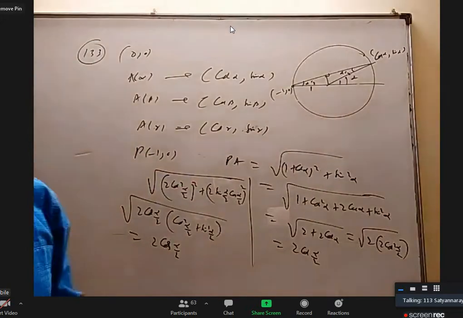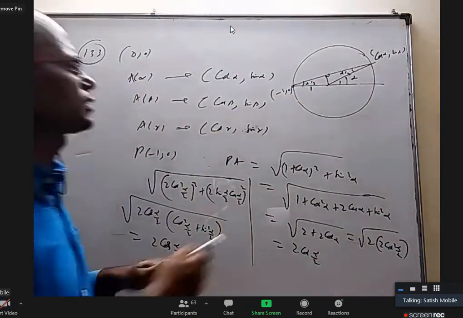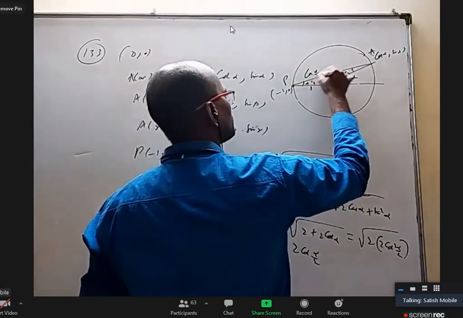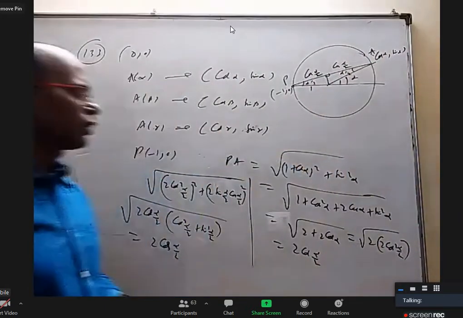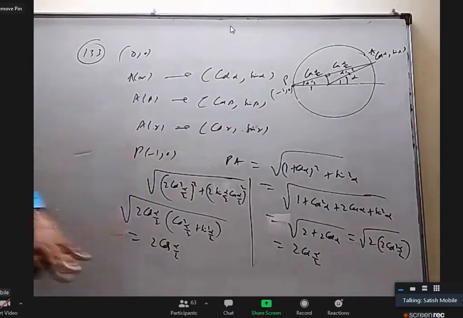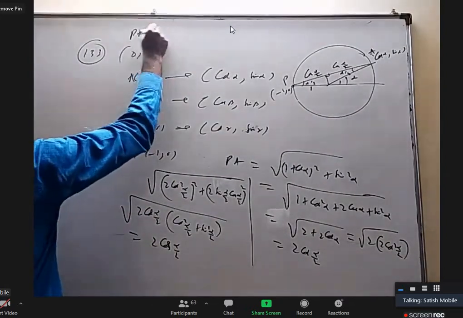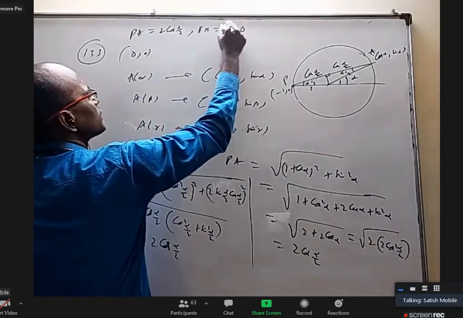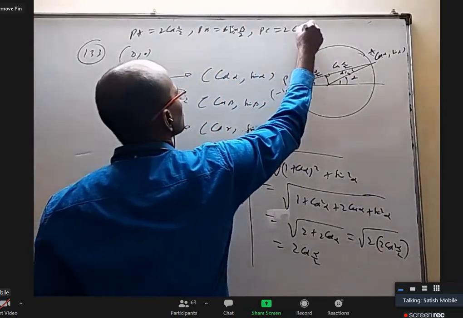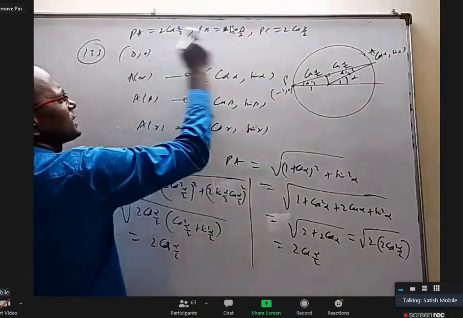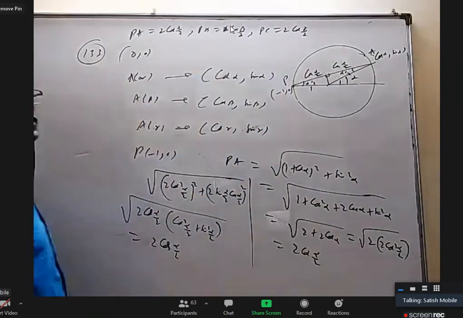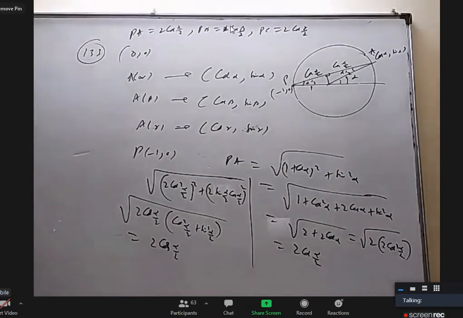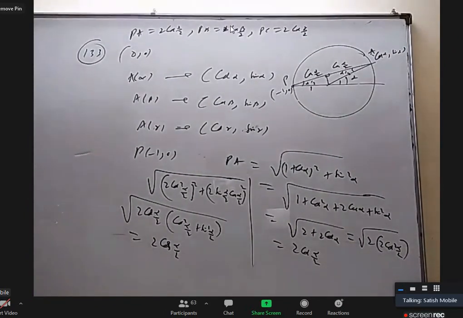Yeah, sir. Okay. You can tell the PA length. This is P, this is A, this is cos alpha by 2, this is cos alpha by 2. So either this way or this way, you know PA is equal to 2 cos alpha by 2, PB equal to 2 cos beta by 2, PC equal to 2 cos gamma by 2. If these three are in GP, cancelling the 2, cos alpha by 2, cos beta by 2, cos gamma by 2 are also in GP. That's it. Here you have to know what is point A. That's all. Nothing much about this question.